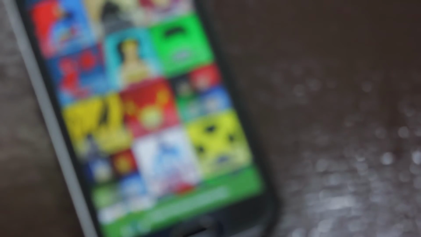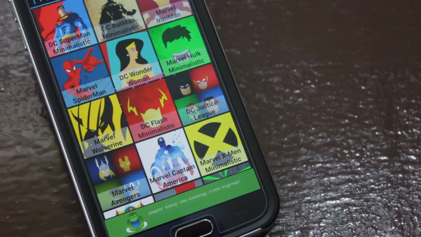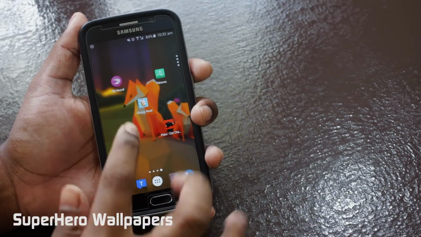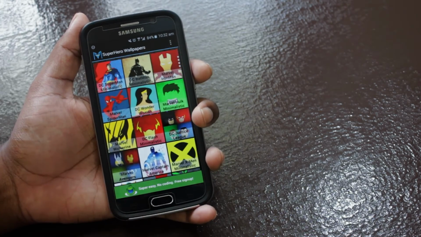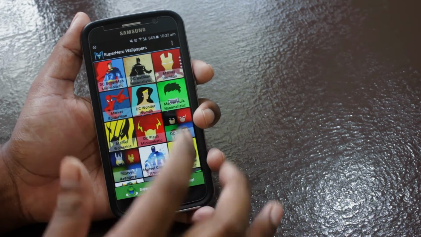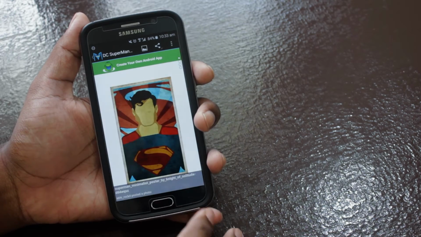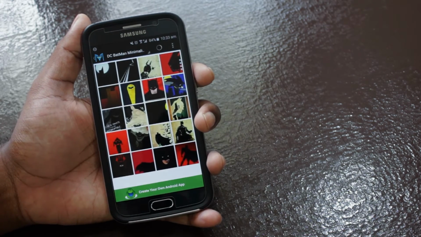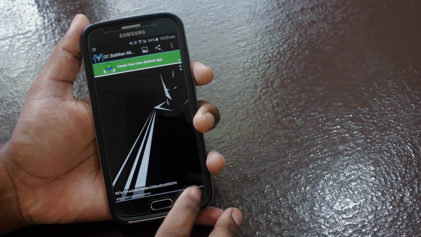Now, if you know me personally, you must know that I'm a big fan of superheroes. Now that's what this third app is all about, superhero wallpapers. No, they are not your usual screenshots or posters from your movies that you find on the internet. Now these are some quality, artistic and minimalist wallpaper collection of both superheroes and villains. Now you do get quite a good collection: Batman, Spider-Man, Iron Man, Joker, Venom, Magneto and a lot more.